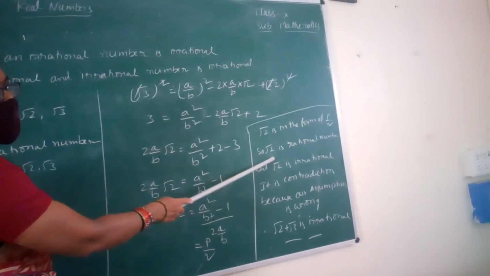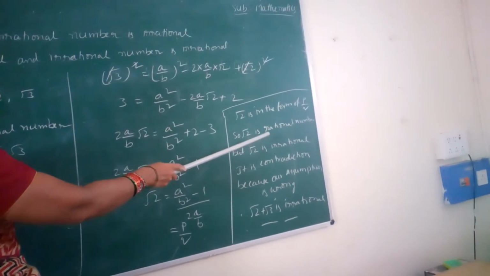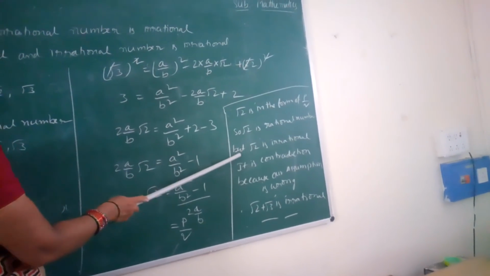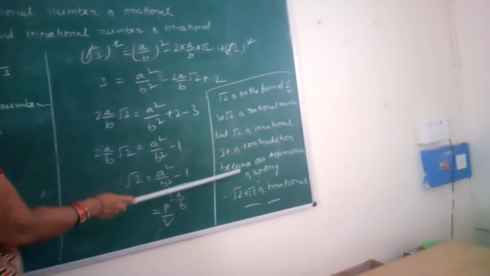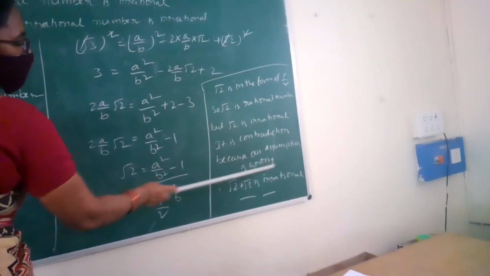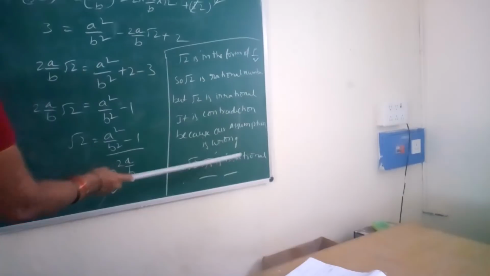So root 2 is in the form of p by q. So root 2 is which number? According to the definition of rational number, root 2 is a rational number. But root 2 is irrational. So it is a contradiction because our assumption is wrong. Therefore, root 2 plus root 3 is irrational.